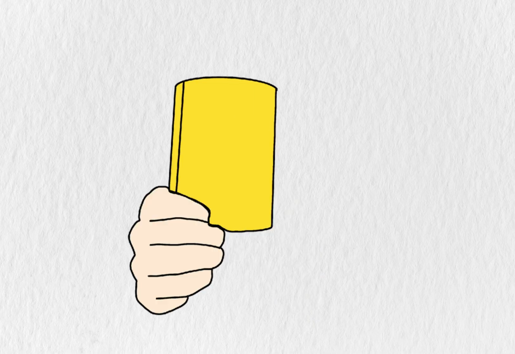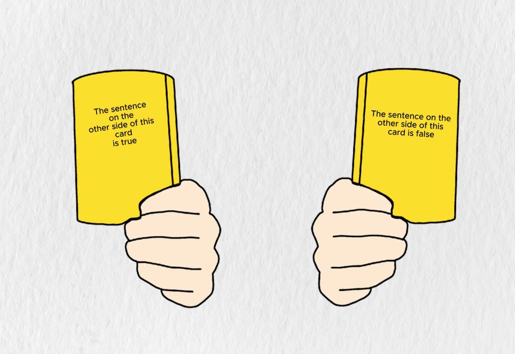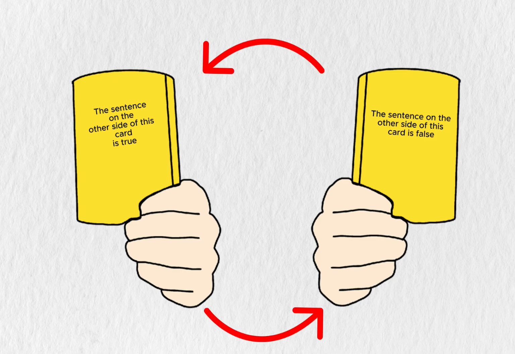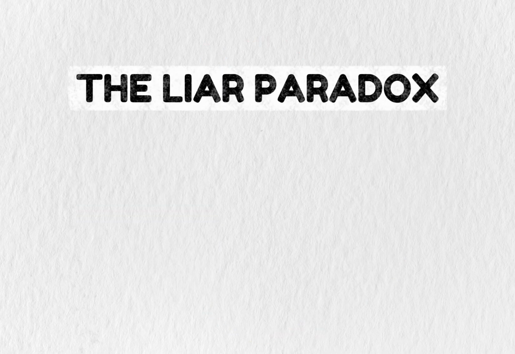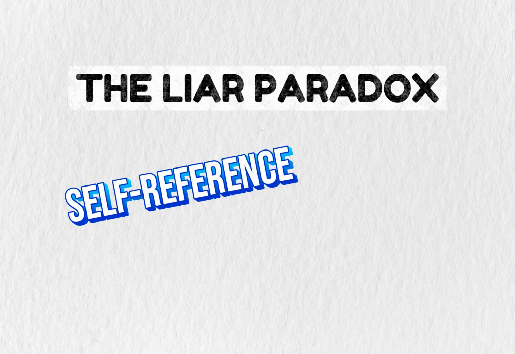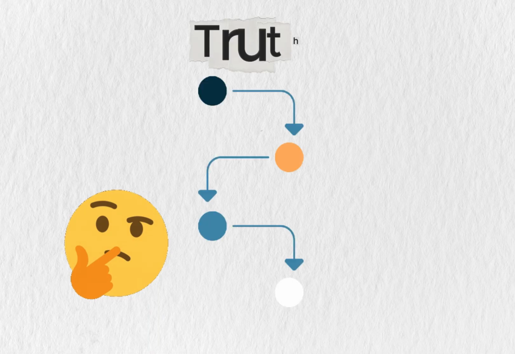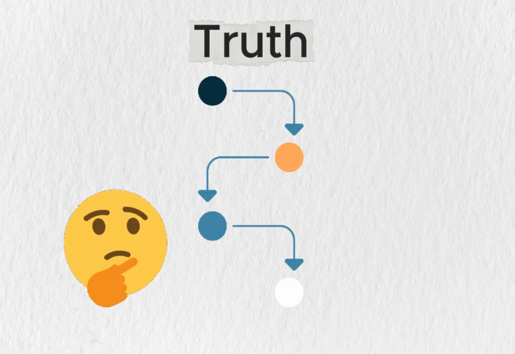Here's another version. Take a card. On the front, it says, "The sentence on the other side of this card is true." Flip it over, and it says, "The sentence on the other side of this card is false." No matter which side you start with, you end up in an endless loop. What the liar paradox teaches us is that self-reference, when something talks about itself, can crash logical systems. It's led philosophers to build hierarchies of truth and new types of logic that can handle these traps.